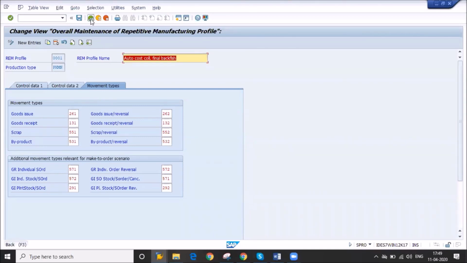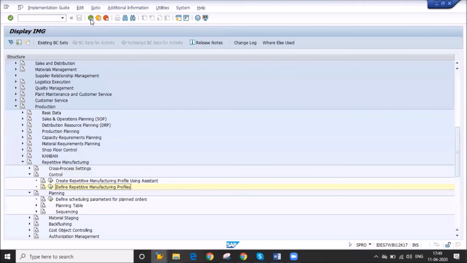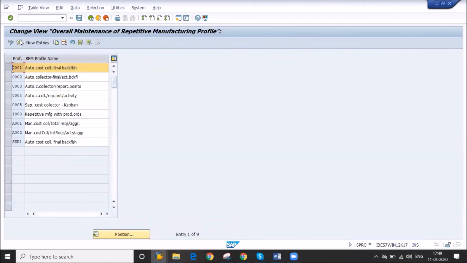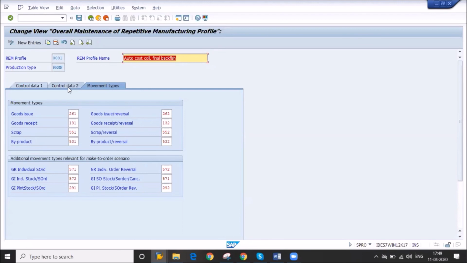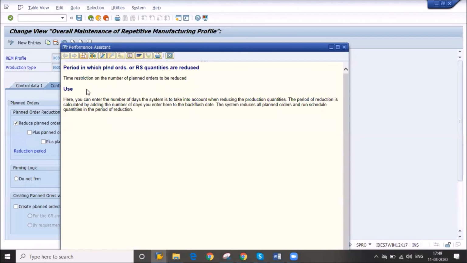Reduction period, control data one. Yes, this is the setting. You see, this reduction period is a time restriction on the number of planned orders to be reduced.